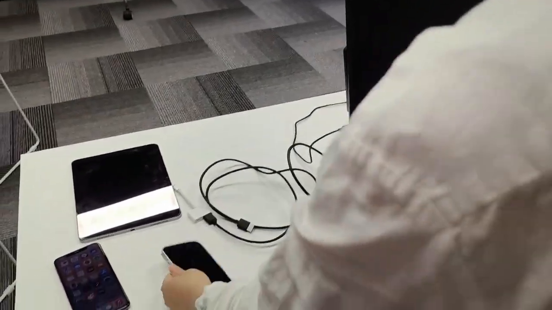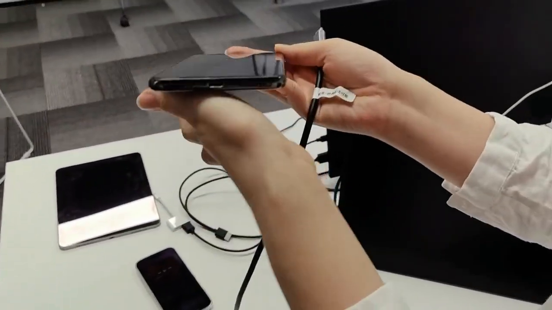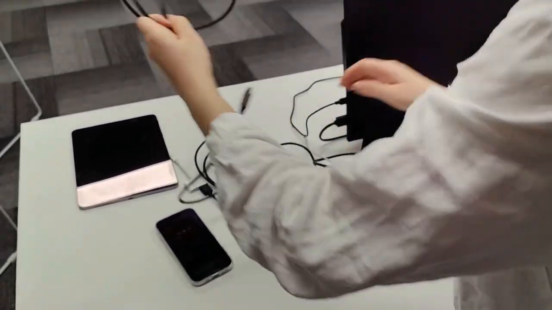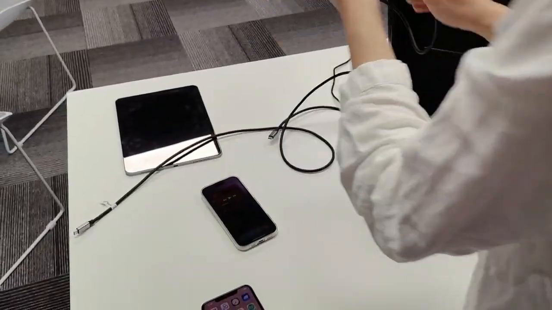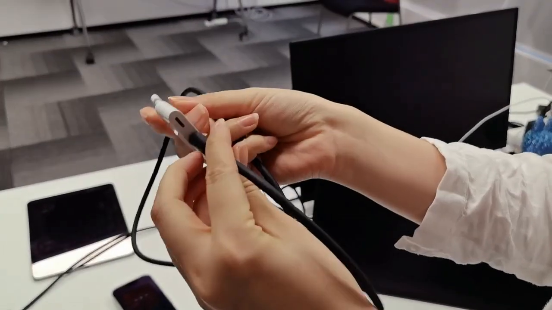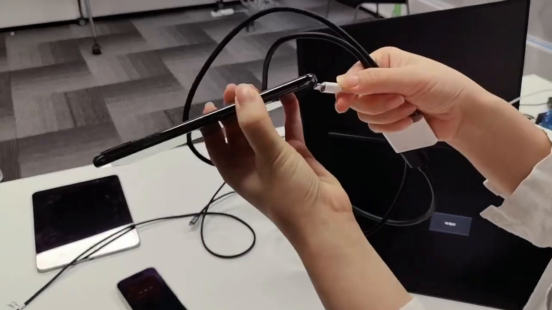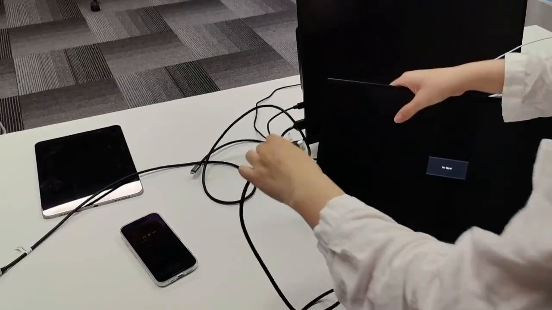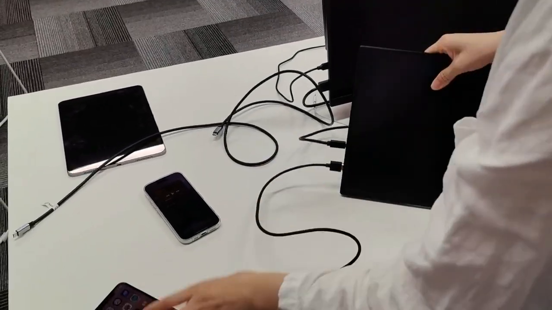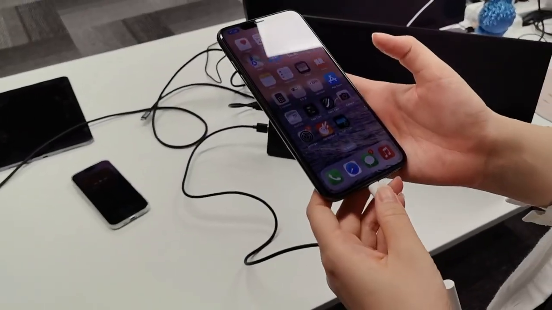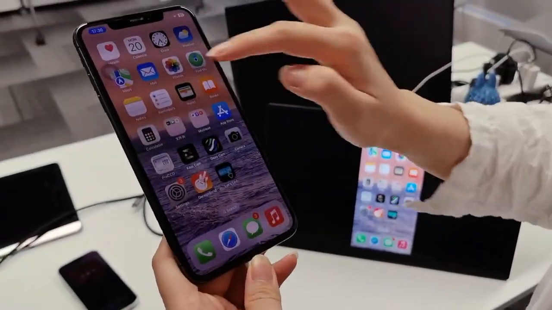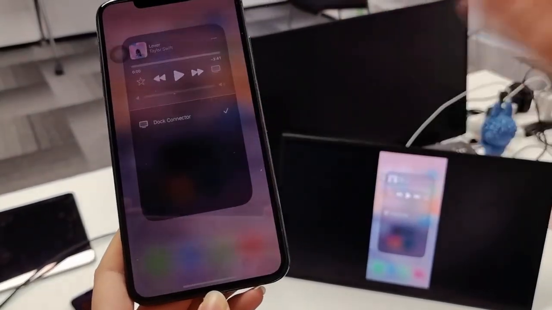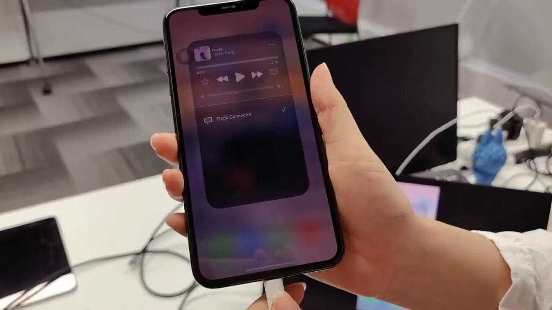And also for an iPhone with a lightning port, we need to connect using a lightning to HDMI adapter. Connect to the monitor and go to the control center. Click here. There's also no monitor option, so it also doesn't support changing the output.